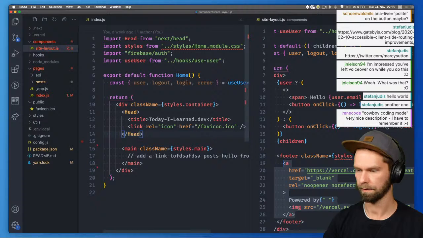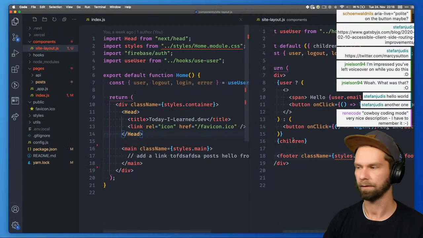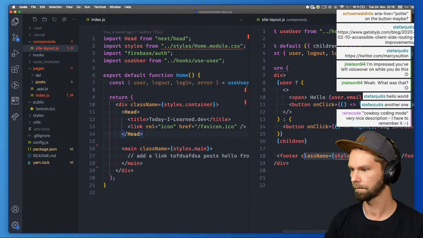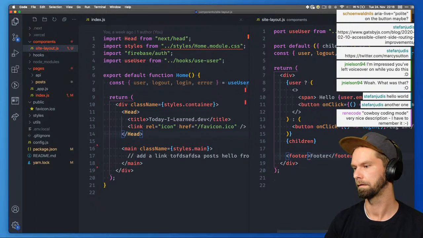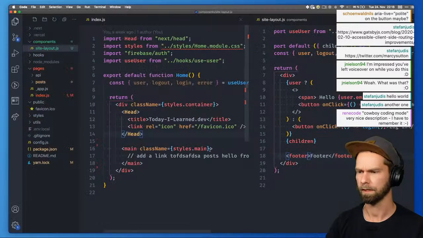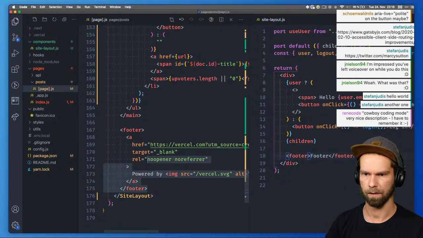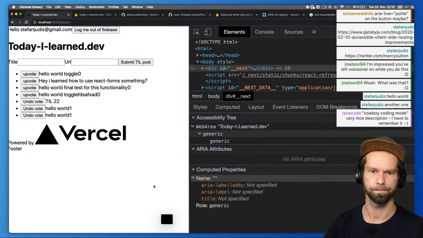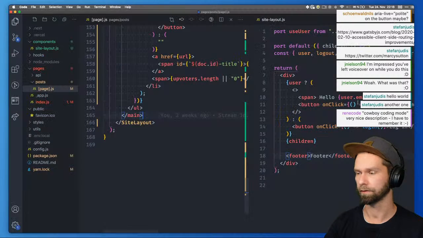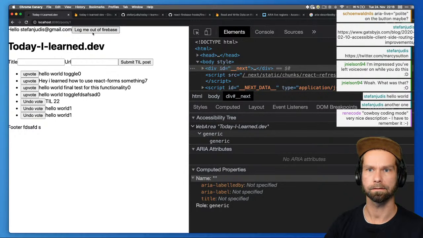So let's bring just this one in. Footer. Here we go. And we still have the styles problem, so oops. Let's do it like this. That is not correct. Why is that there? Because we probably have it here. Footer. Let's remove this one. Nice. So with this we now have a header for logging in, logging out. We have a footer component, which we have here. And everything is basically working nicely.